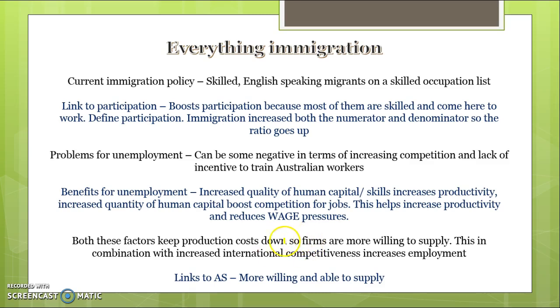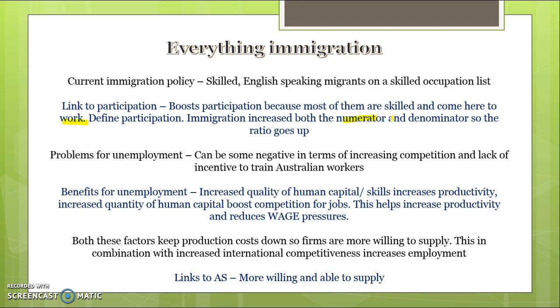In terms of participation, there are really key words you want to use. The fact that most of these migrants are skilled means they come here to essentially be part of the labour force. They're mainly in that age bracket of 20 to 40, and most of them are working. That increases participation. Define what that means and explain that because the numerator and the denominator technically go up by the same amount, because they're in the labour force and they're over 15, that will cause the ratio as a whole to increase.